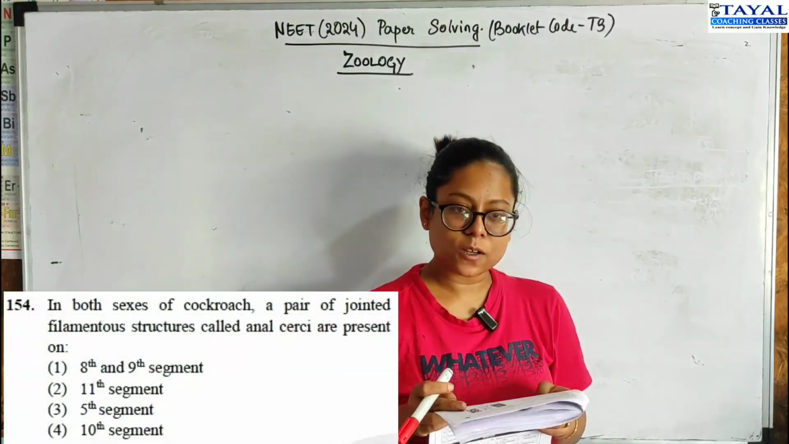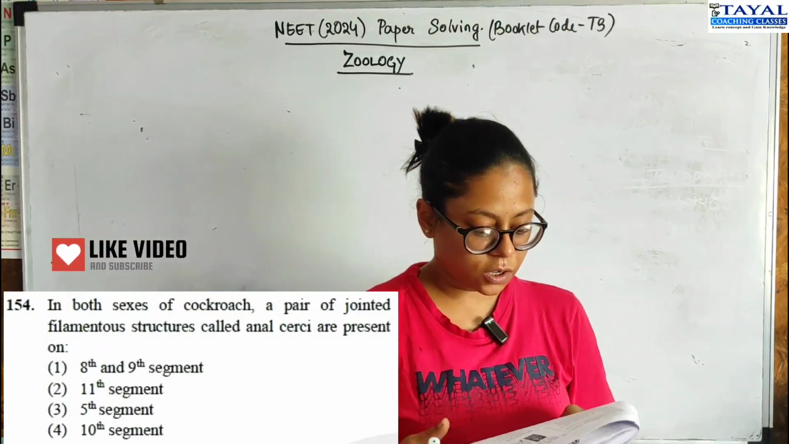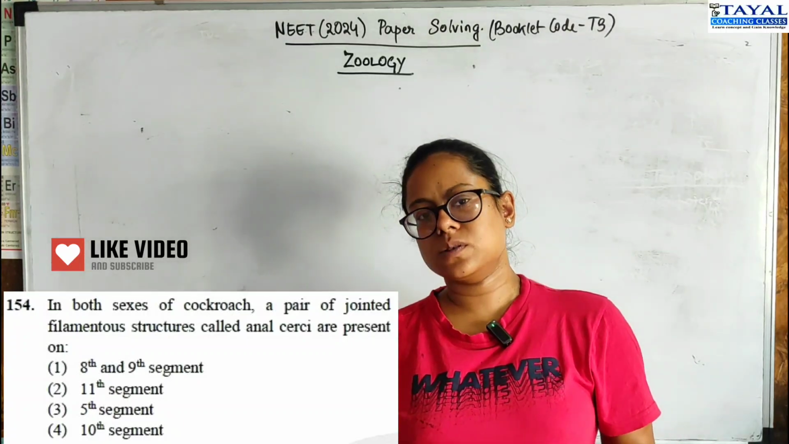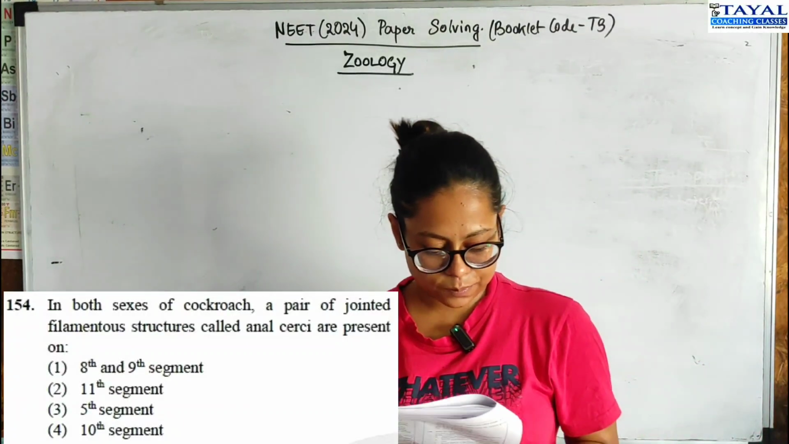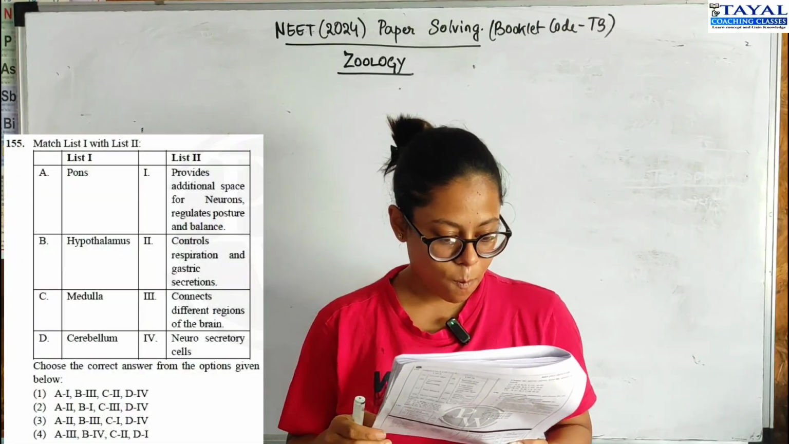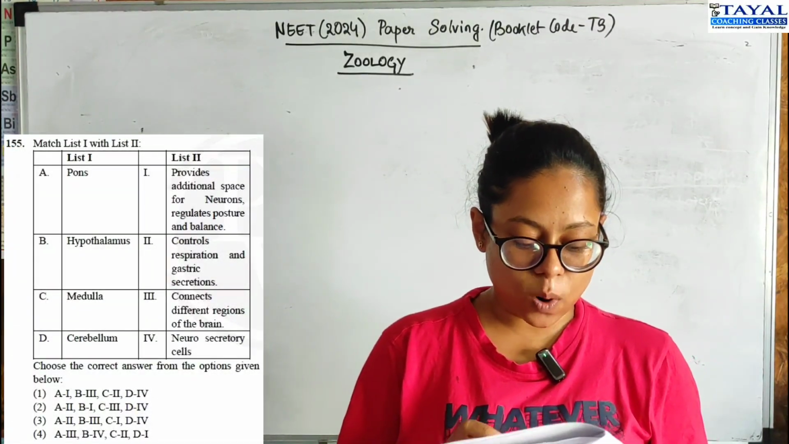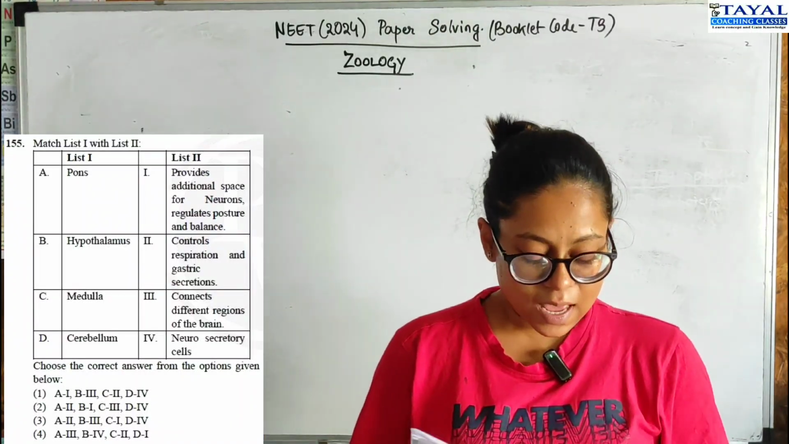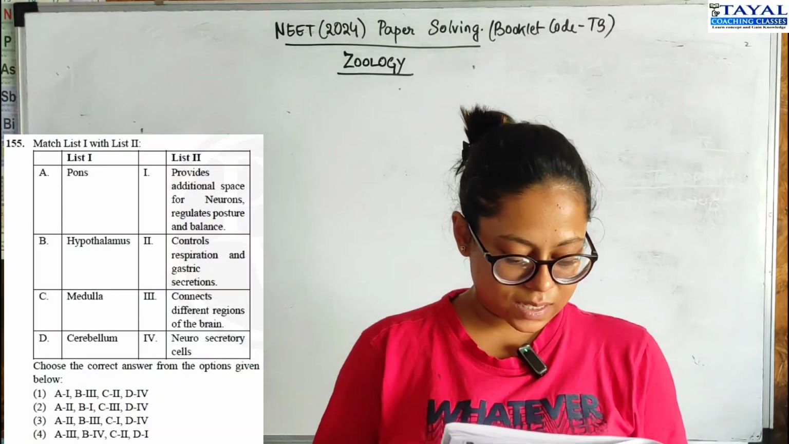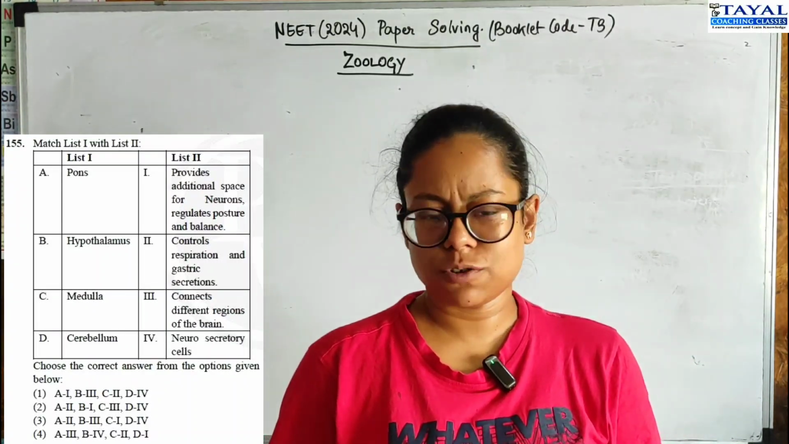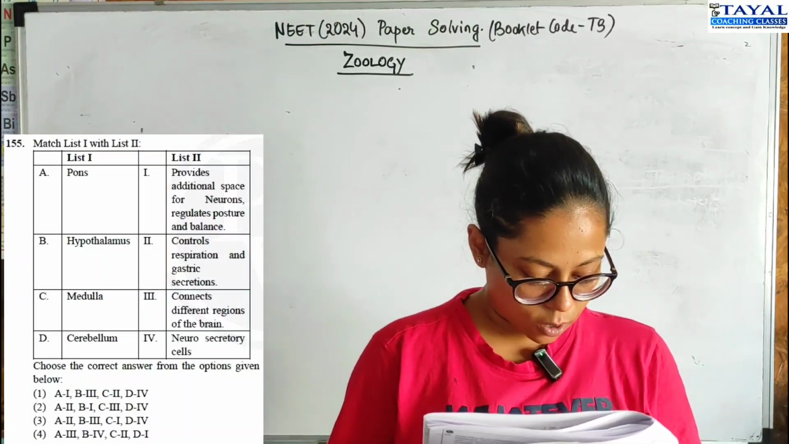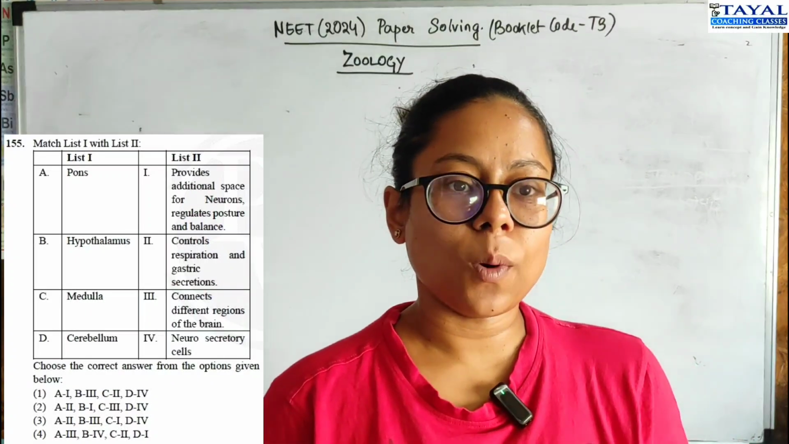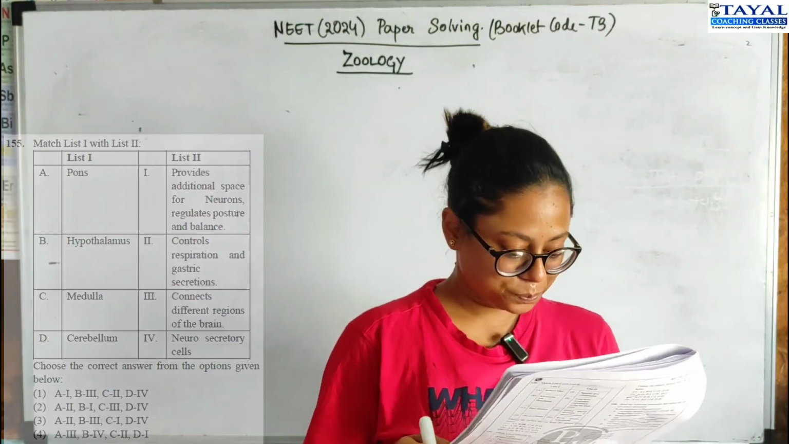154. In both sexes of cockroach, a pair of jointed filamentous structures called anal cerci are present on the 10th segment. Again, one of those questions, you know. It's the 10th segment. 155, match the following again. List 1 talks about parts of the brain and list 2 about their functions or some characteristic, right? Straight away I can see B is hypothalamus and 4 is neurosecretory cells. This has to be true. B will be 4. So let's look for an option where B is 4. There is only one option, option 4. So that's the correct option, right?